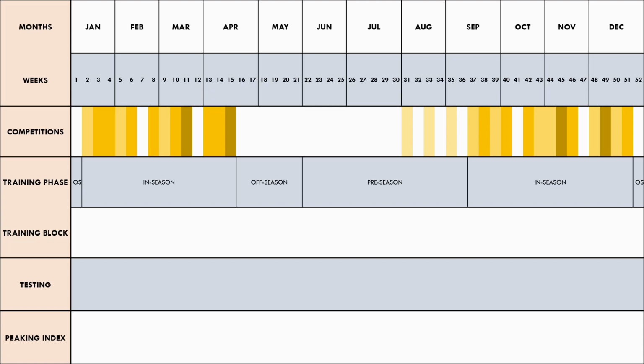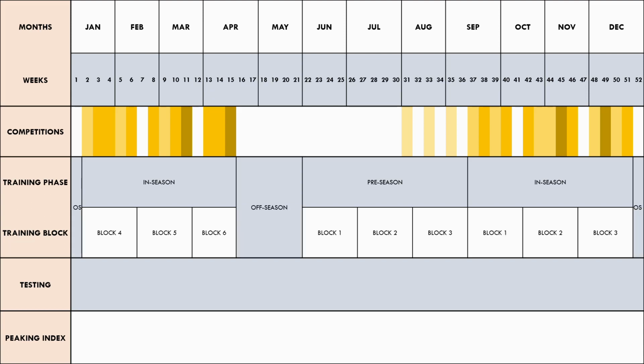We can now split each training phase into mesocycles or blocks to manage training more effectively. We can see here that each block is 5 weeks long and will consist of 4 overloading weeks and 1 deload week as established previously. The only exception is block 6 of the in-season, which is only 4 weeks long, as the competition schedule forces this adjustment.